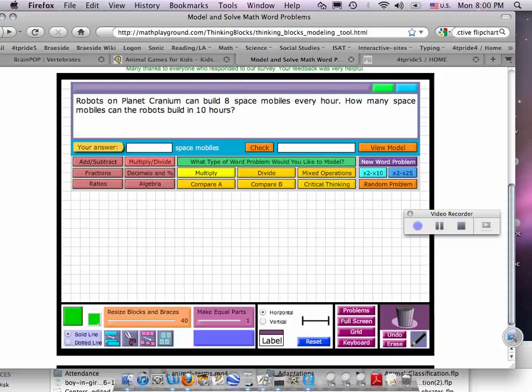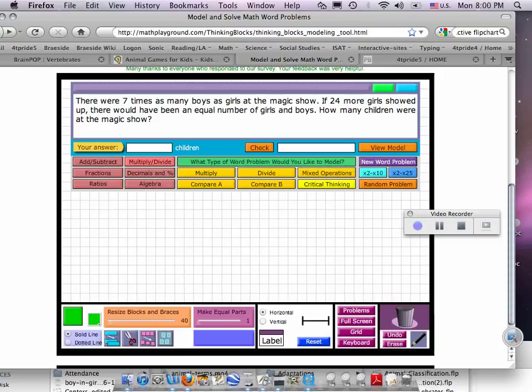Multiply, divide. Critical thinking. There were 7 times as many boys as girls at the magic show. If 24 girls moved up, there would have been an equal number of girls and boys. How many children were at the magic show? Set this up using the blocks. Not on the computer, but draw pictures. When you press play, you can see me solve it, but you solve it first.